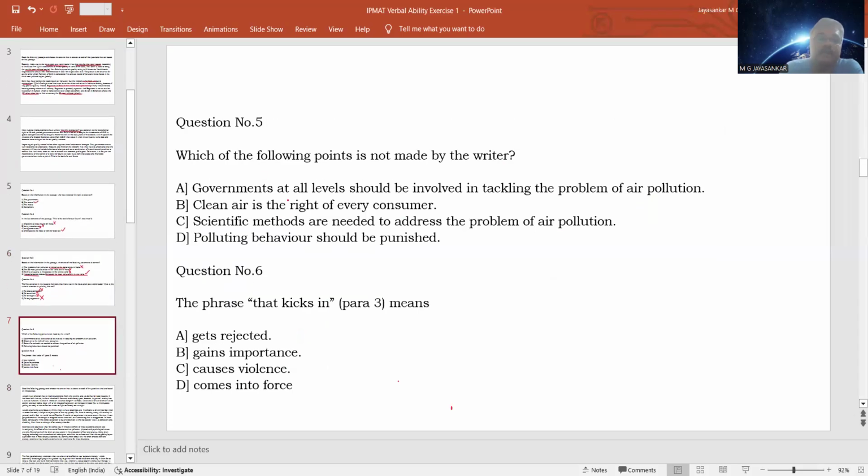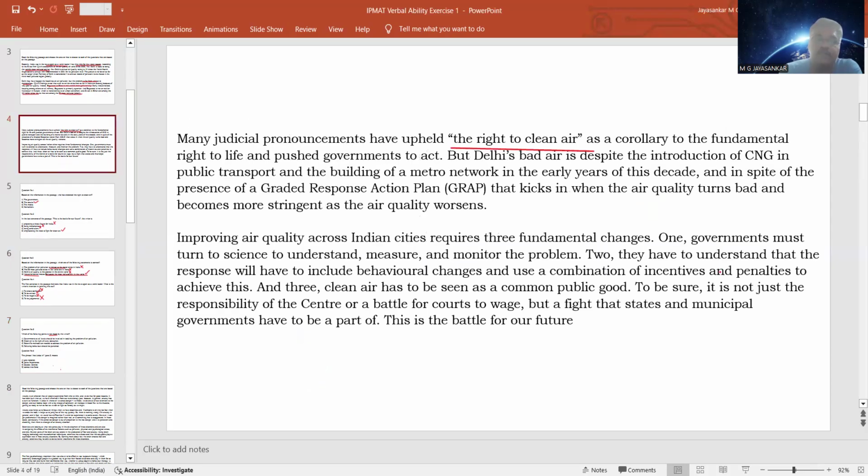Now, question number 5. Which of the following points is not made by the author? So here you have to find a statement that is not given in the passage, or something that is against the ideas given in the passage. Option A, governments at all levels should be involved in tackling the problem of air pollution. Where is it stated?